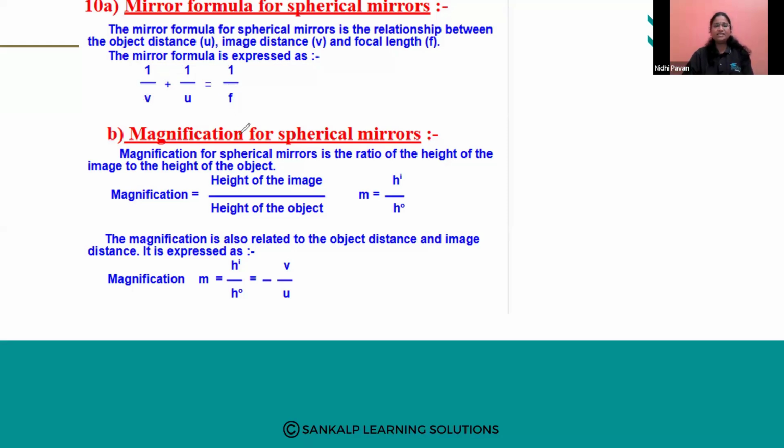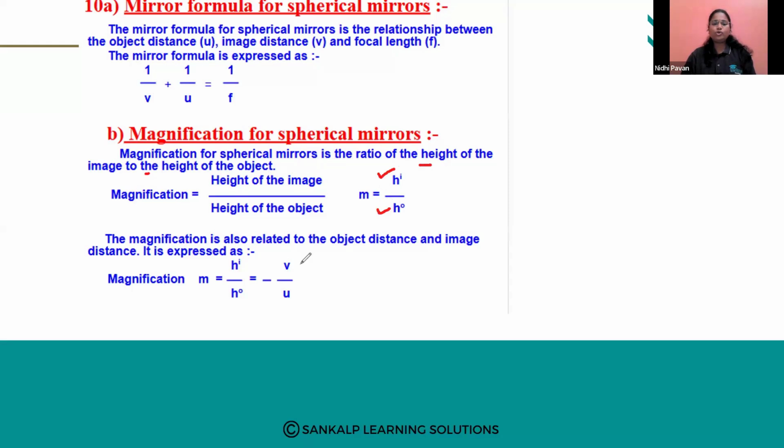Next we have magnification for spherical mirrors. Magnification means how clearly the image is formed by a mirror. Magnification for spherical mirrors is the ratio of the height of the image to the height of the object. That is height of the image to height of the object.